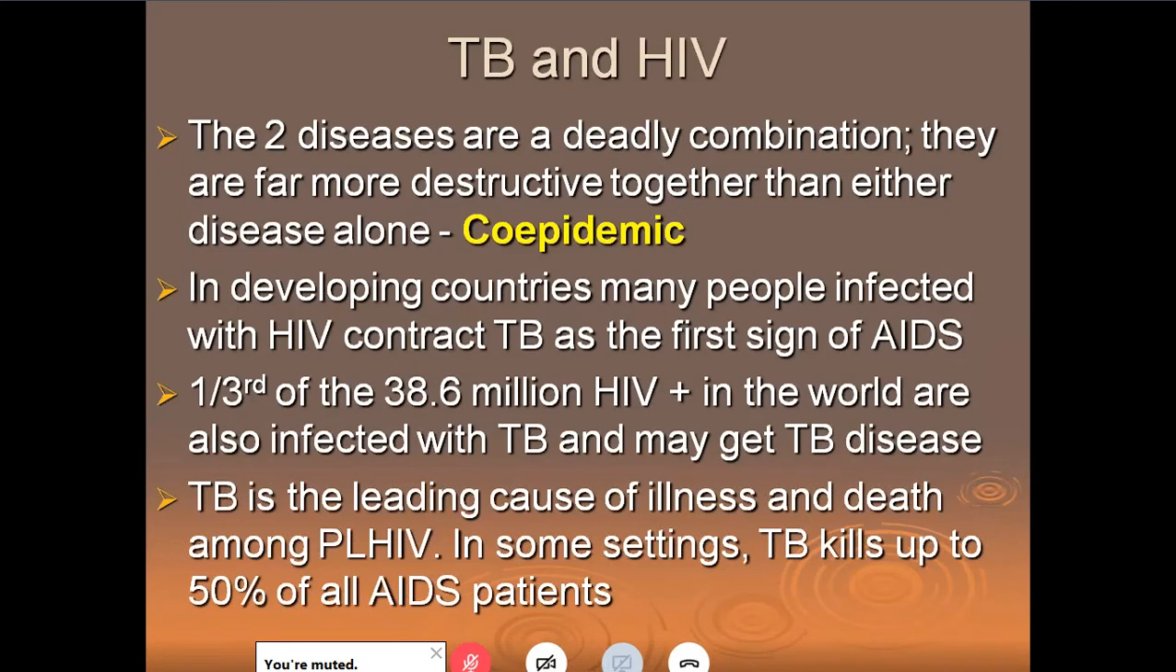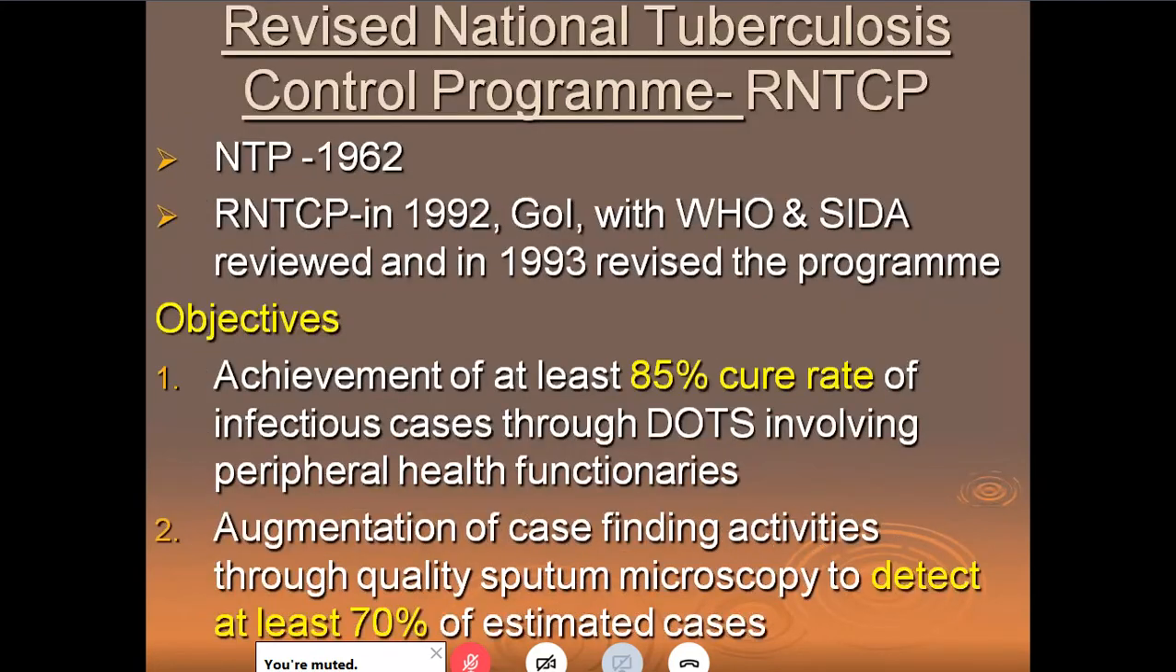That is in fact the first thing that is found out in a patient with HIV. One-third of the 38.6 million HIV positive in the world are infected with tuberculosis and may get the disease. Like I told you, it can be the first sign or it can be manifesting later. So one-third of 38.6 million, that is about 13 million people who are HIV positive in the world today, are also tuberculosis positive. Tuberculosis is the leading cause of illness and death among people living with HIV. PLHIV is people living with HIV. In some settings, tuberculosis kills up to 50% of all AIDS patients. So tuberculosis is a dangerous thing.